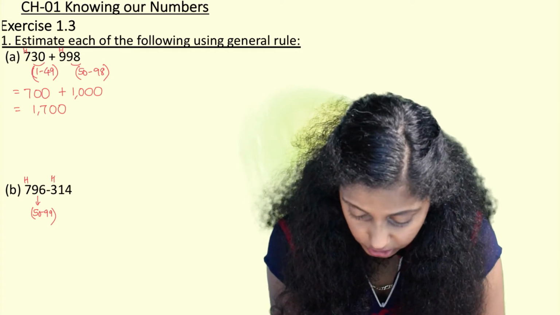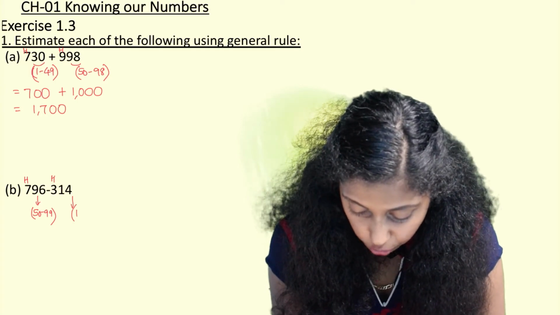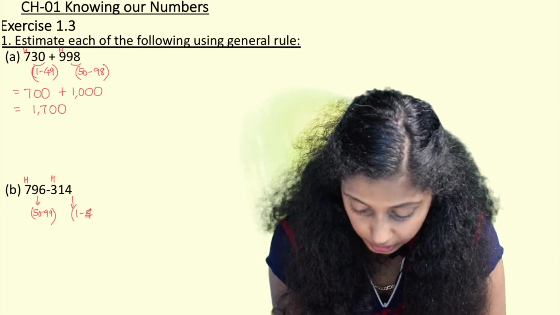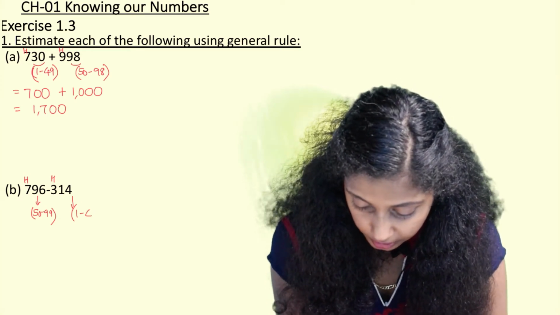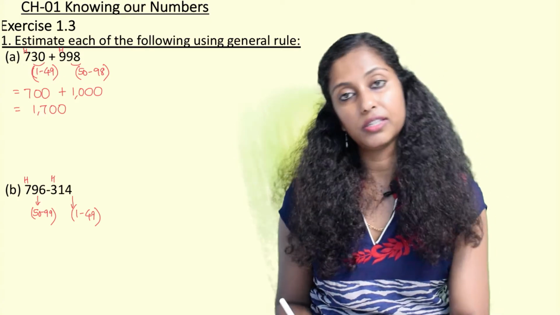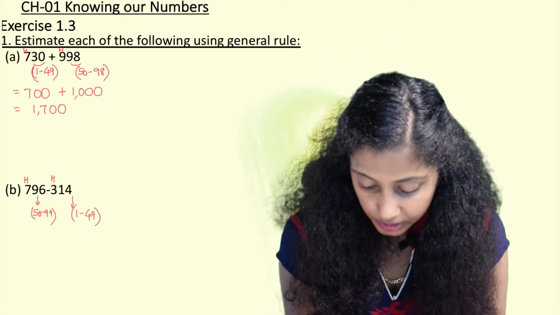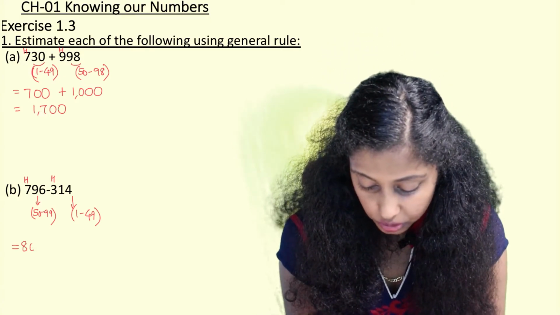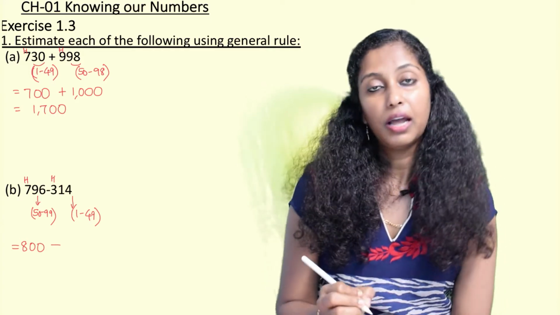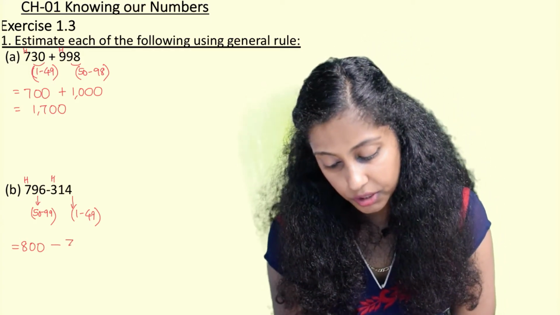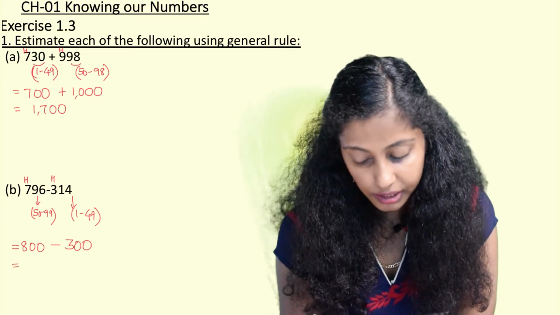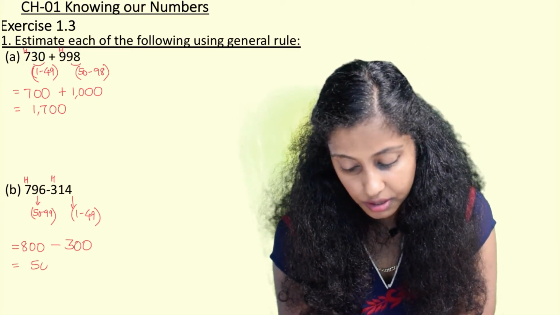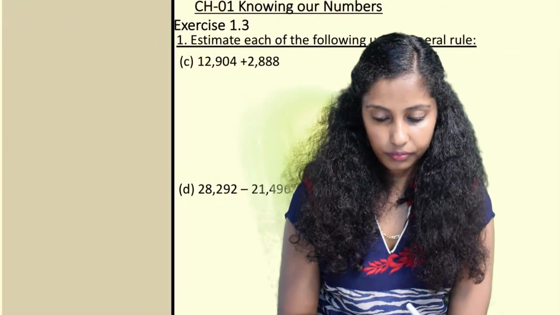And then here when we check, 14 comes in the group of 1 to 49. Hence we round it off to the nearest hundreds as 300. So 796 gets rounded off to the nearest hundreds as 800, and 314 gets rounded off to the nearest hundreds as 300, and hence 800 minus 300 gives 500.